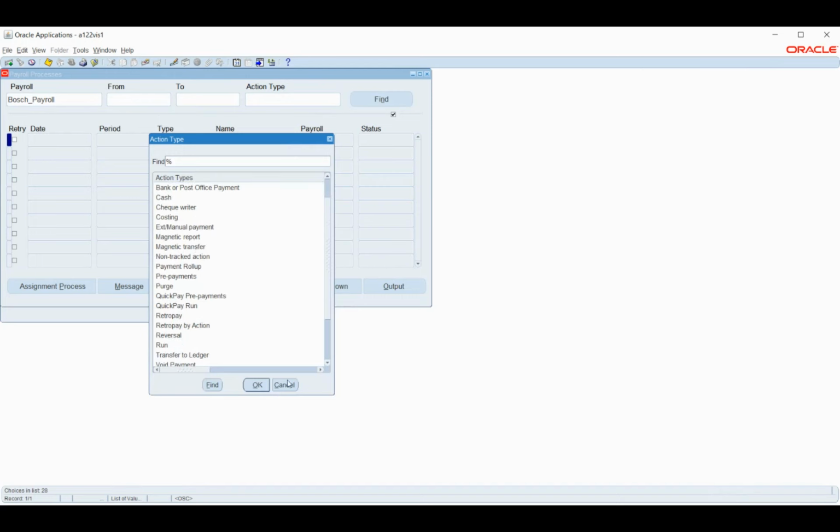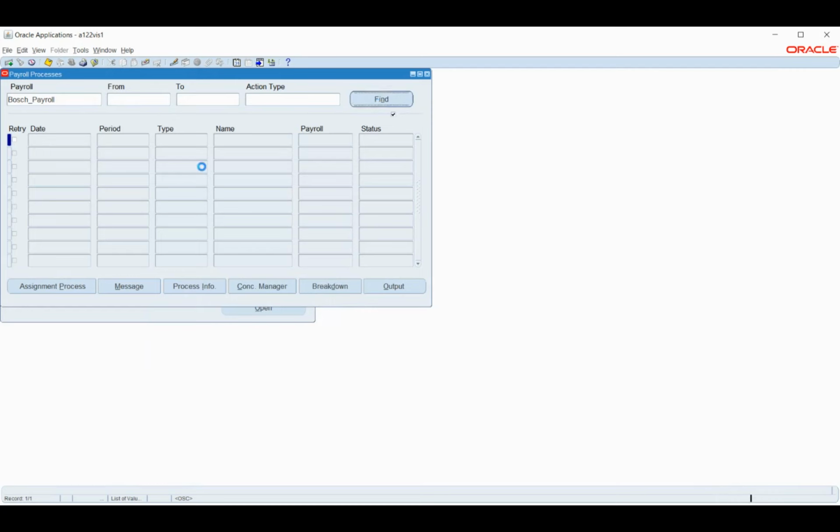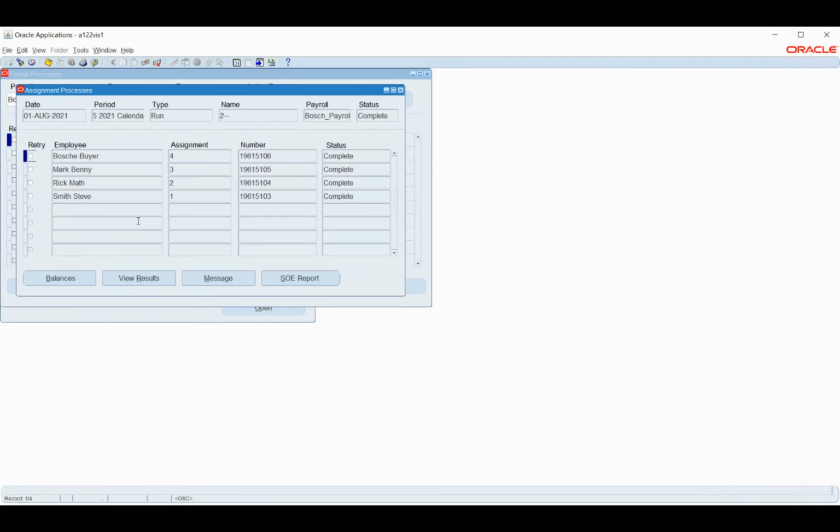So I'll simply click find. Okay, these are the two things. There is a reversal that has to be completed. It ran for August basically, so this is for a different one.